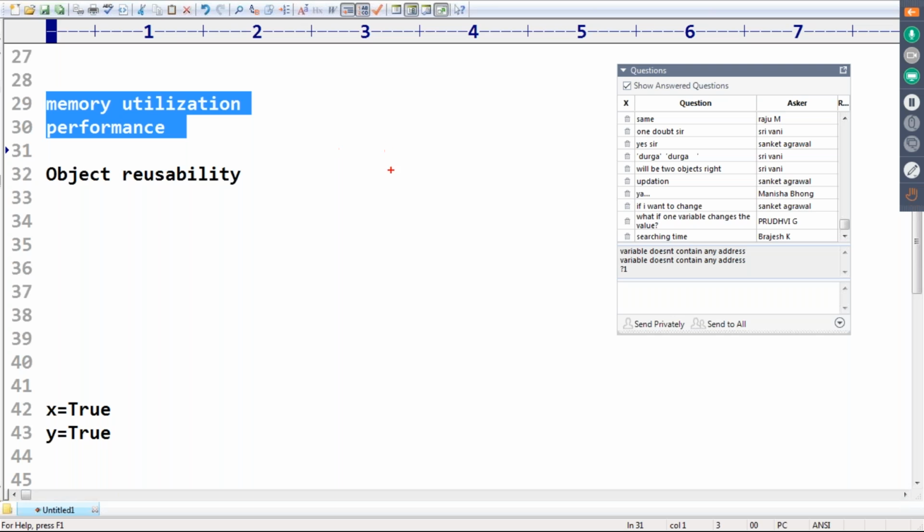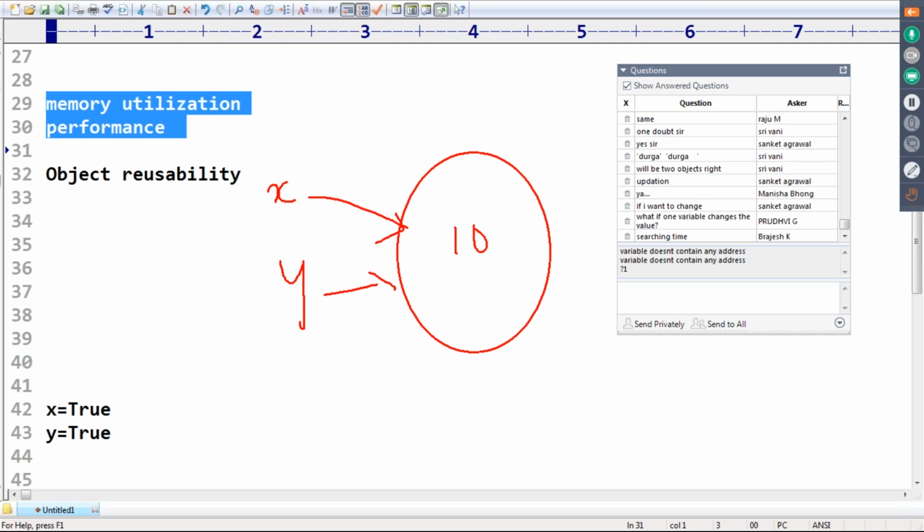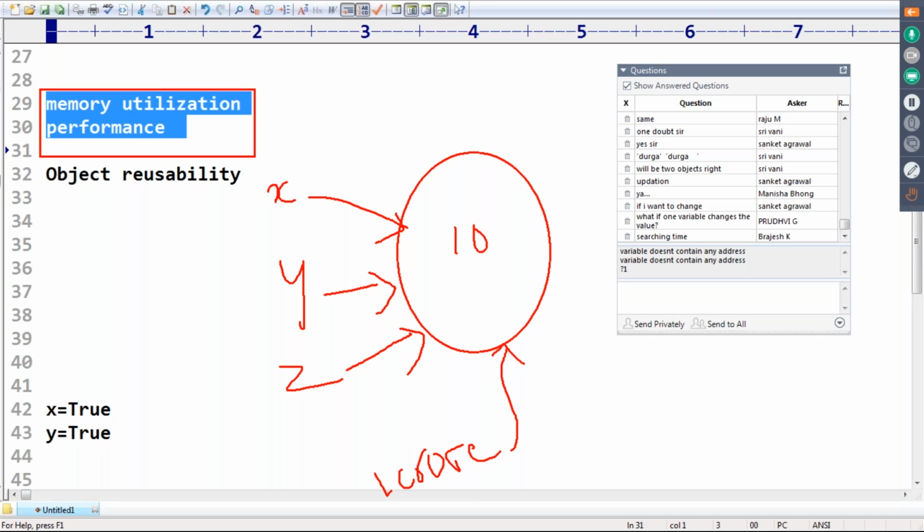This is the object I have, 10. X points into this object, Y points into this object, Z points into this object, and then some 1 crore variables also point into this object. What is the advantage we are going to get? The biggest advantage is that memory utilization will be improved and performance will also be improved.